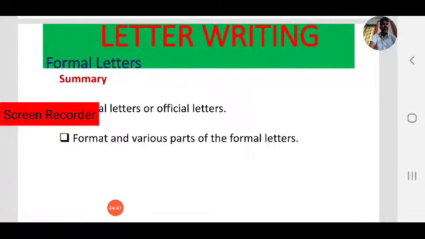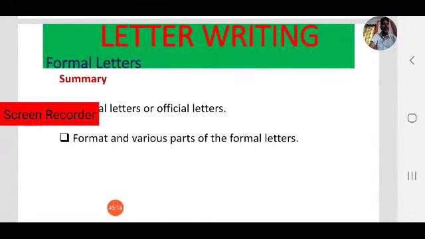There is a lot of difference between formal and informal letters, and we discussed informal letters in the last session. Today we focused on formal letters, how to write formal letters, and we observed one sample formal letter. Who wrote the letter here? Siddharth wrote the letter to the principal. We observed the format of the formal letter. What format has he used? Yes, he used block format.